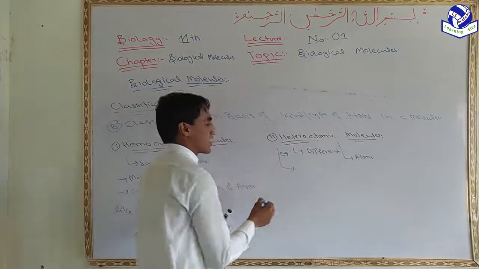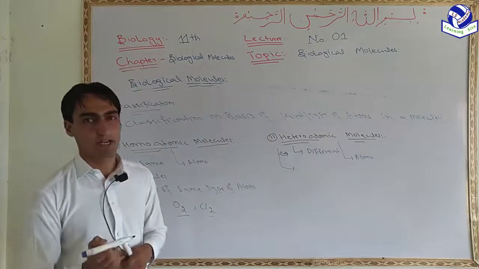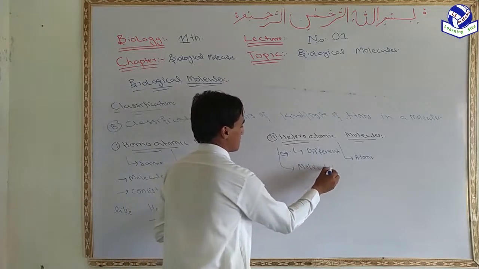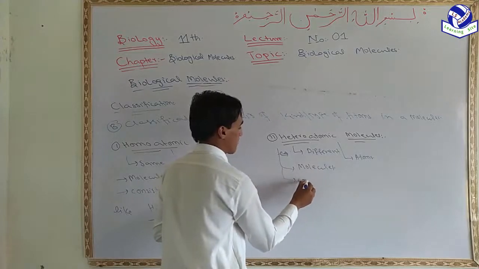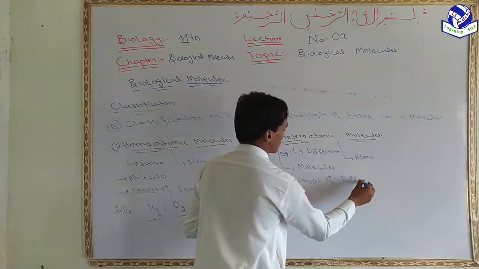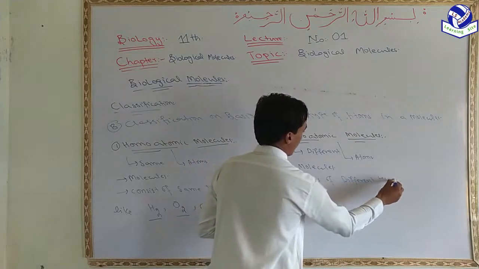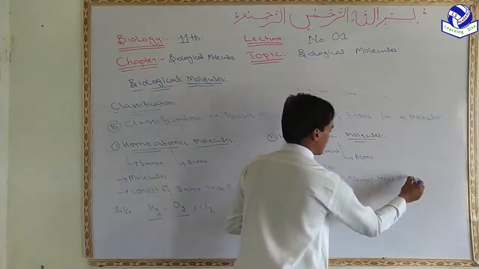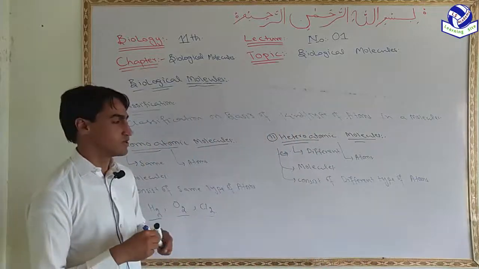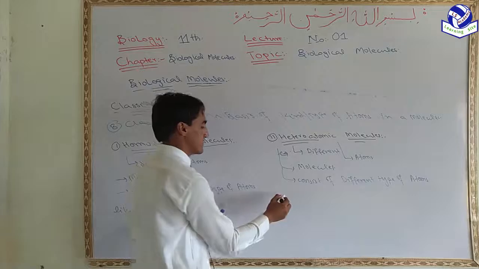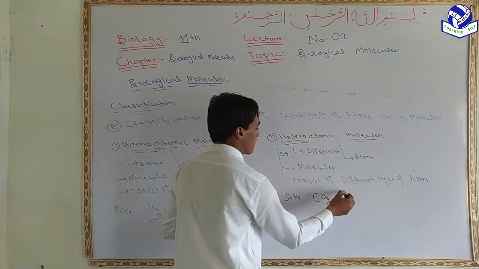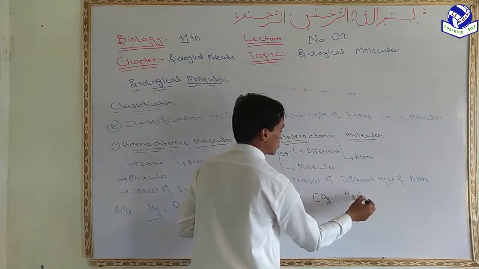So the type of molecule which consists of different types of atoms is called a heteroatomic molecule, like the molecule of carbon dioxide, CO2, and the molecule of water, H2O, etc.